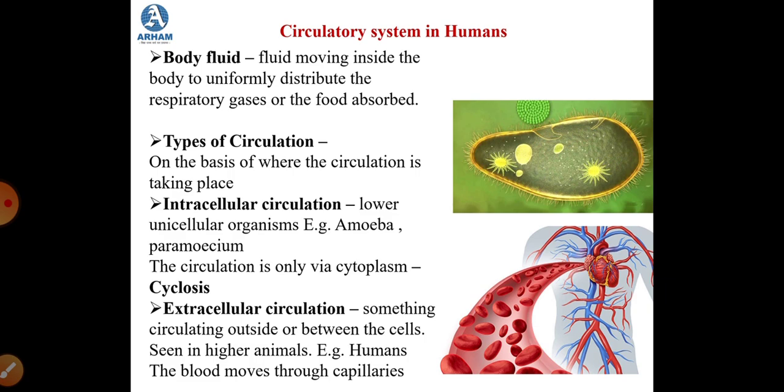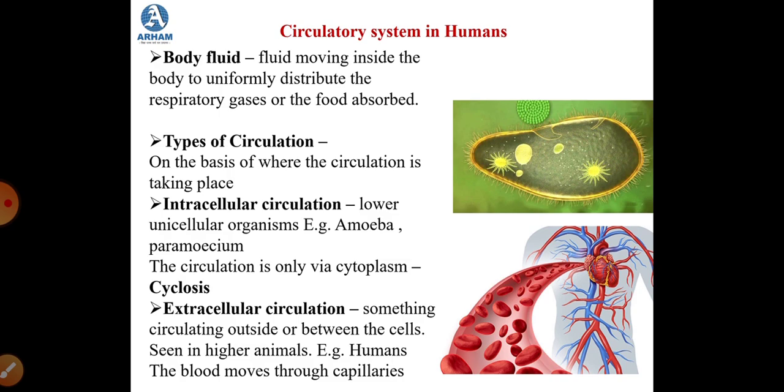Now, to study further about the circulatory system, we also studied the types of circulation. The types of circulation can be studied on the basis of two aspects. So, let us study the types of circulation on both aspects. The first aspect that we studied was on the basis of where the circulation is taking place. On this aspect, circulation is of two types. It can be intracellular or it can be extracellular.